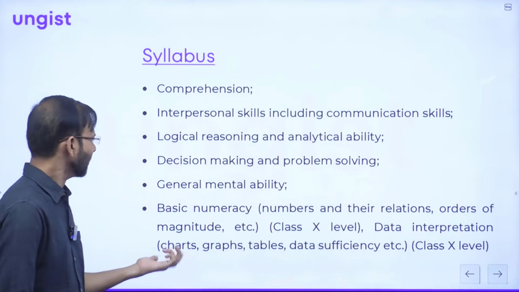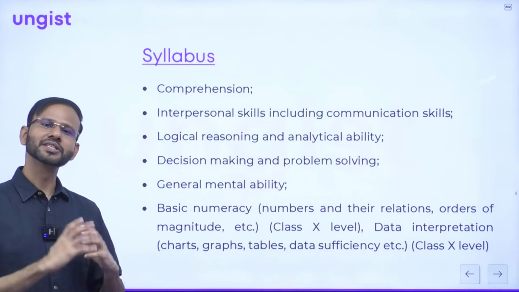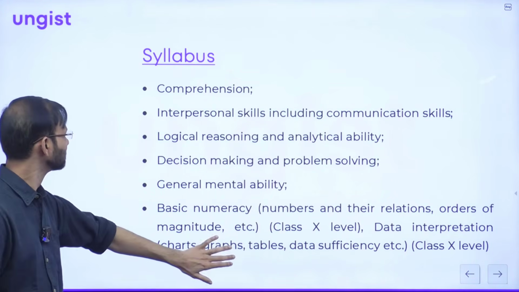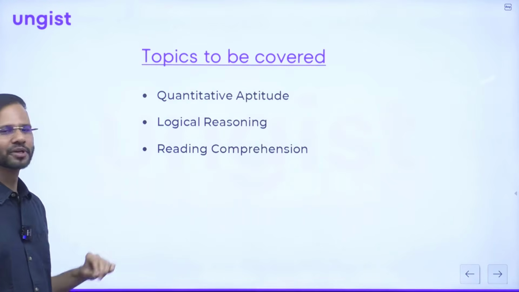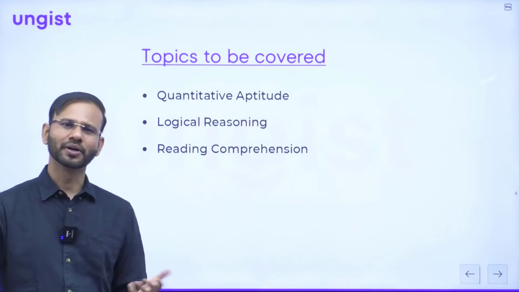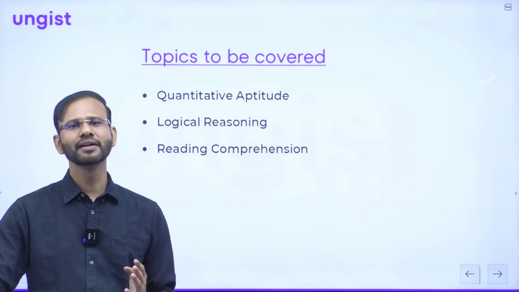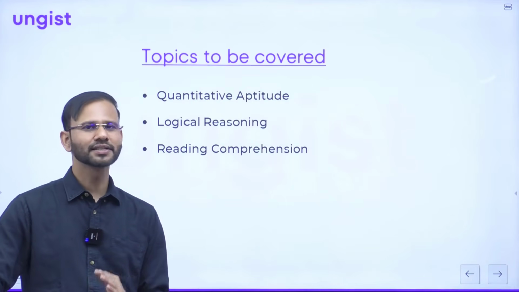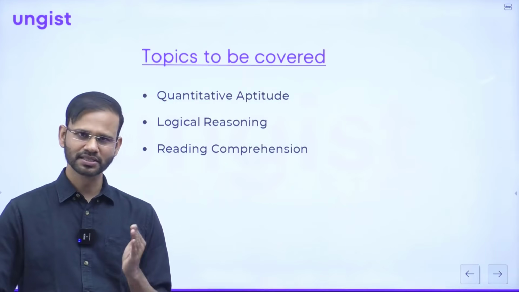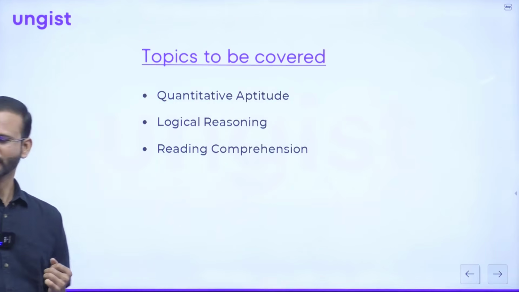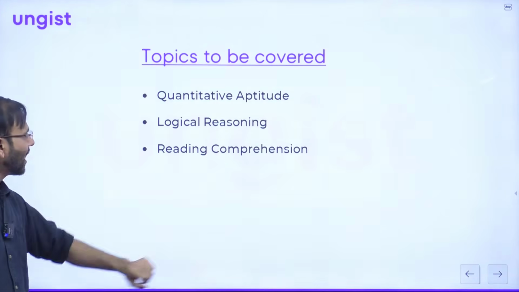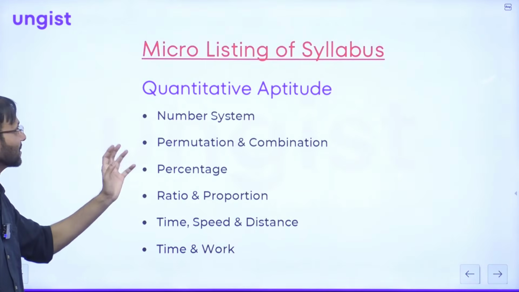So let us discuss the micro listing of the syllabus, guys. Topics to be covered: obviously quantitative aptitude, logical reasoning and reading comprehension. These are the topics that we are going to cover in these classes, correct? After that, the micro listing of the syllabus.